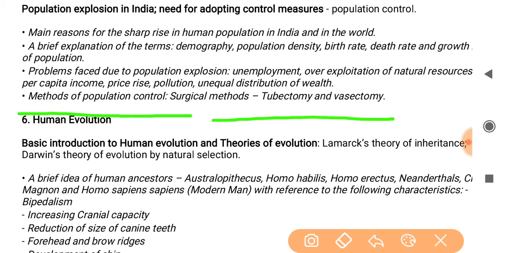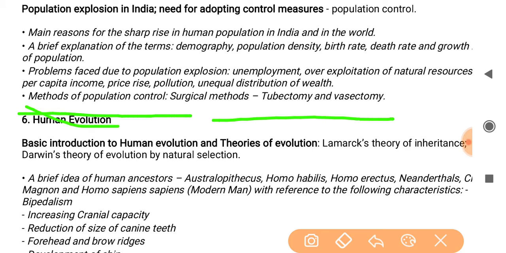One more thing I want to discuss with you: methods of population control, surgical methods, tubectomy and vasectomy are included in this. I have not seen them in the previous syllabus which was given to me, the earlier ICSE syllabus. This was not in your earlier syllabus, but you have to read about them.